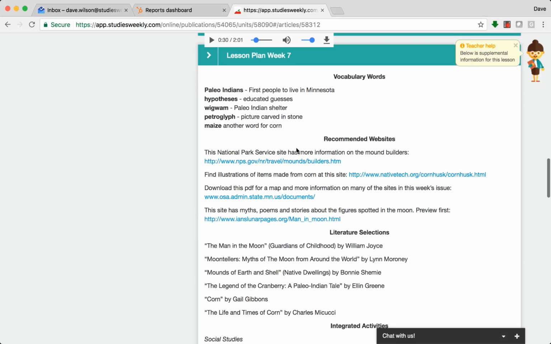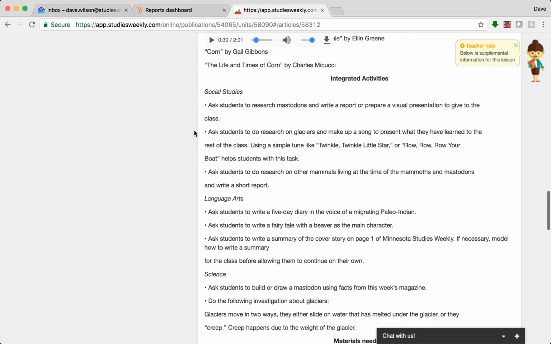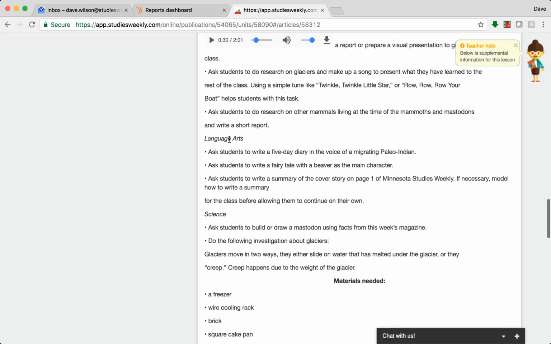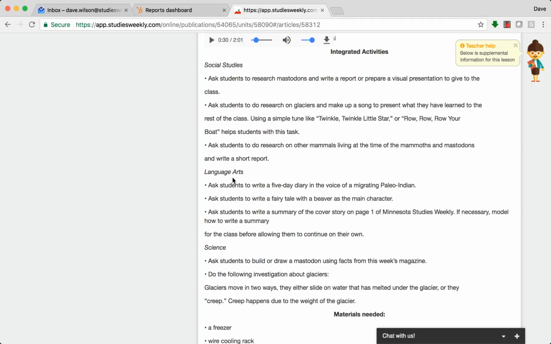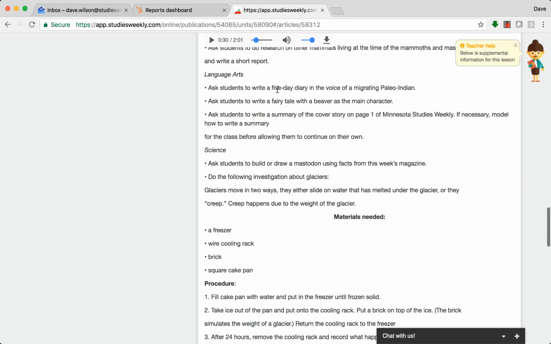So it's going to give you some recommended websites to give you additional information if you want to find out more things, some of the vocabulary words that are going to be gone over in this particular lesson. And then there's just different integrated activities, for language arts, ask your students to write a 5-day diary in the voice of a migrating Paleo-Indian or something like that.